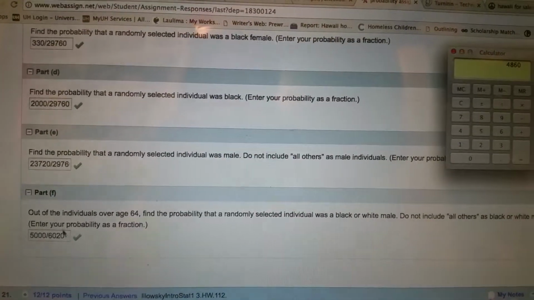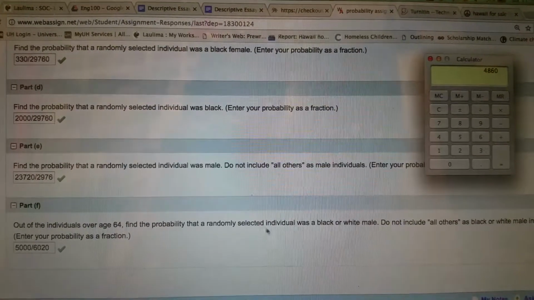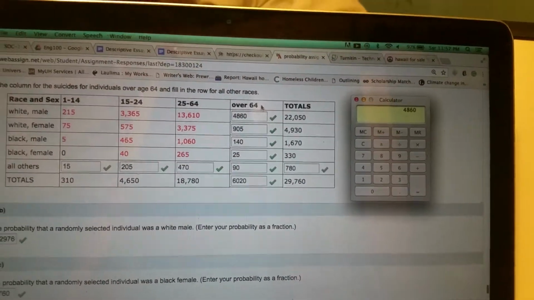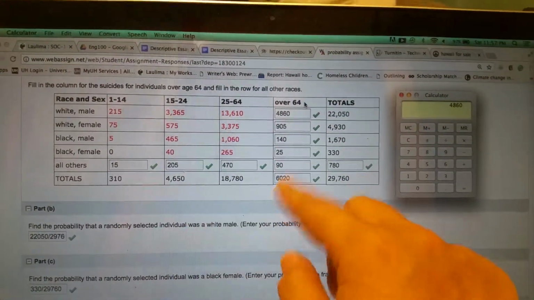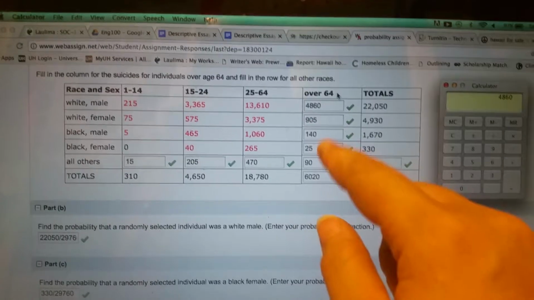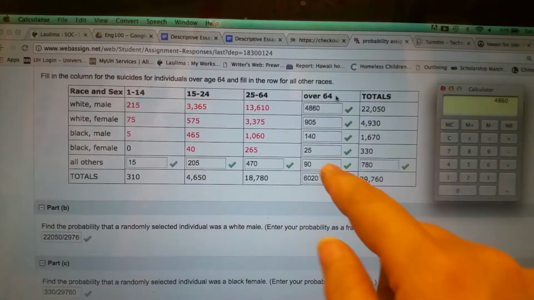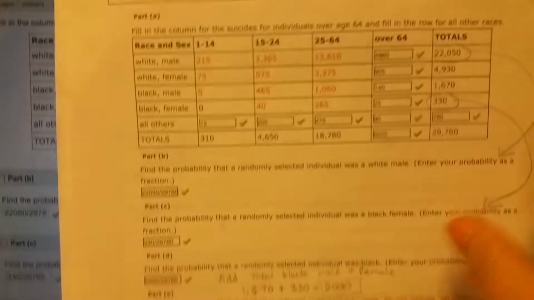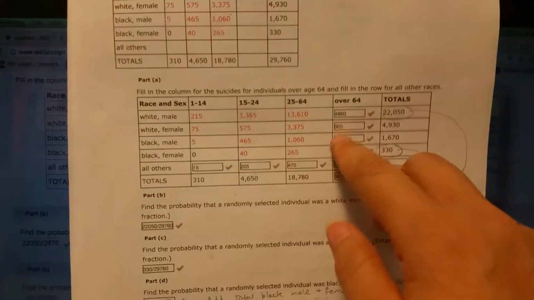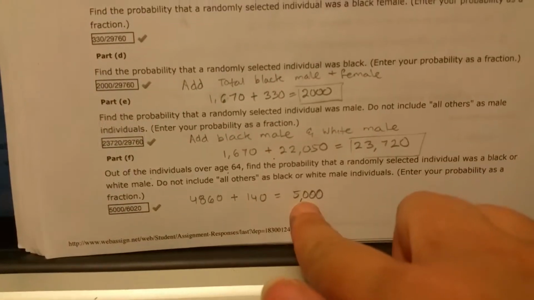Last one. Out of the individuals over age 64, find the probability that a randomly selected individual was a black or white male. Okay, so we're just looking at those who are over 64. The black male, 140. White male, 4,860. Add those two because those are just the probability of those two males in this category over 64. So 140 plus the 4,860, and that comes out to 5,000.